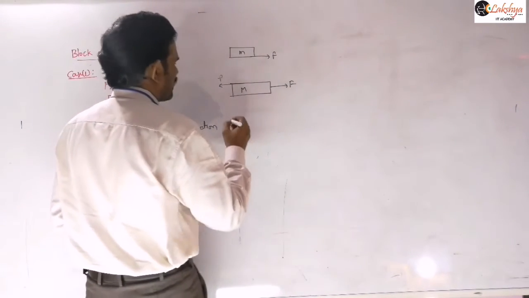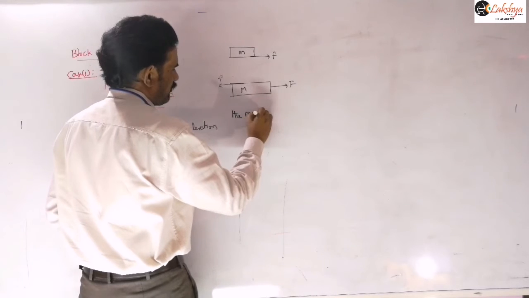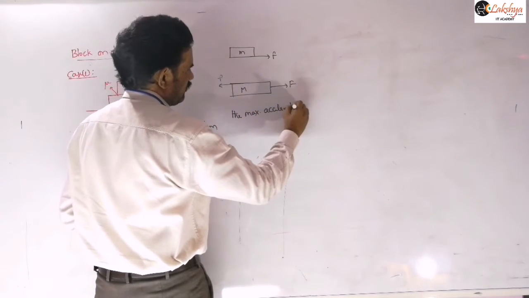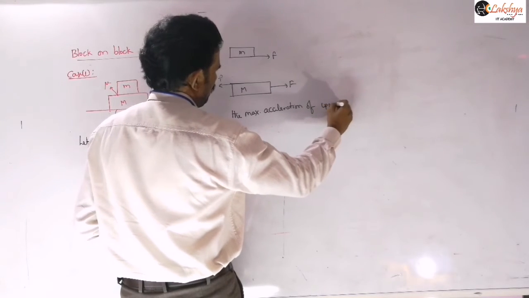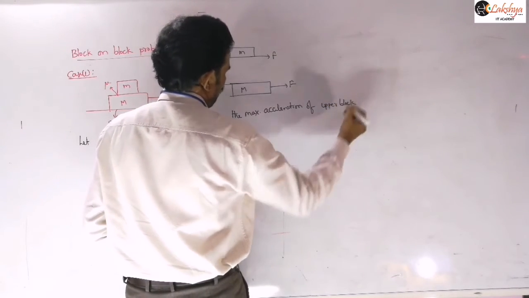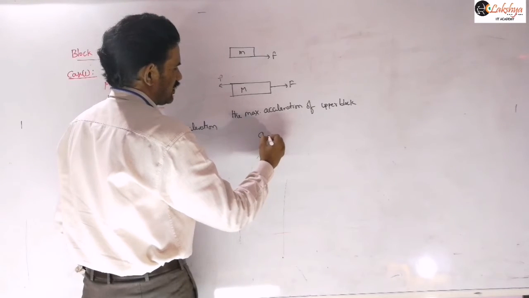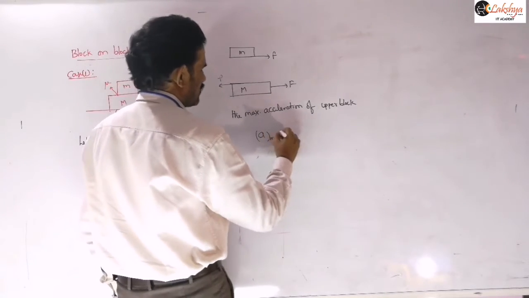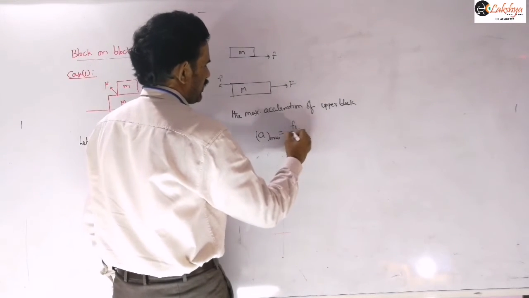So the maximum acceleration of the upper block, I am taking as a1 maximum, is equal to f_L by small m.